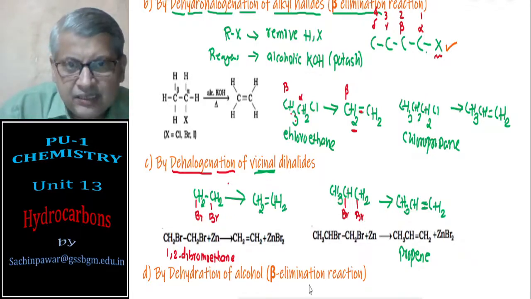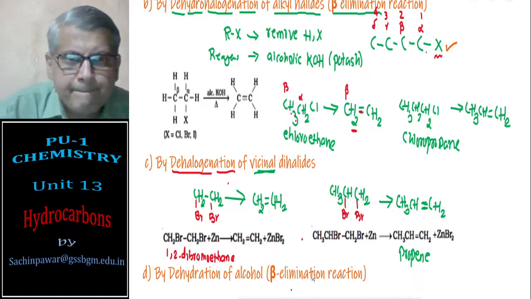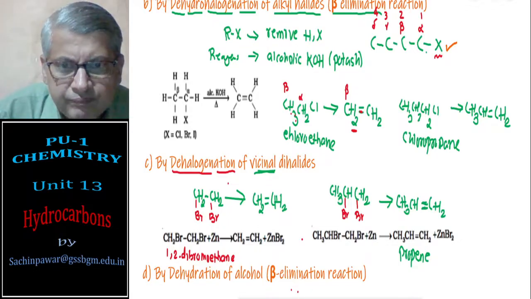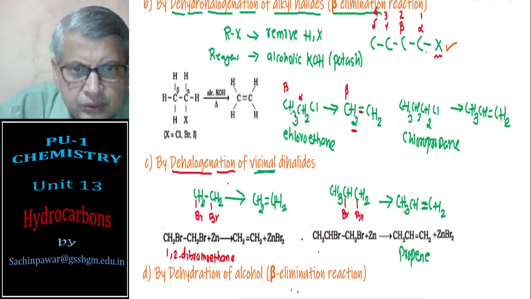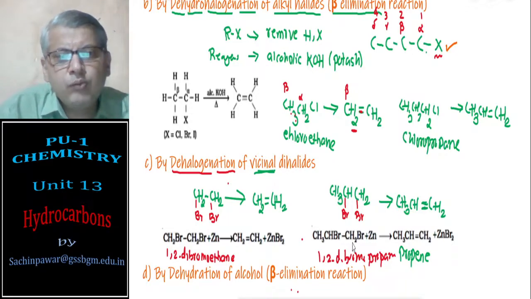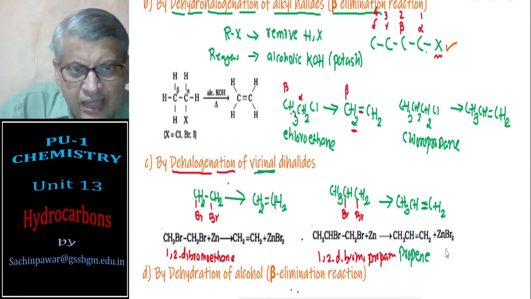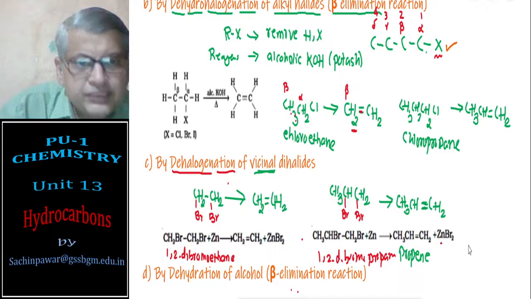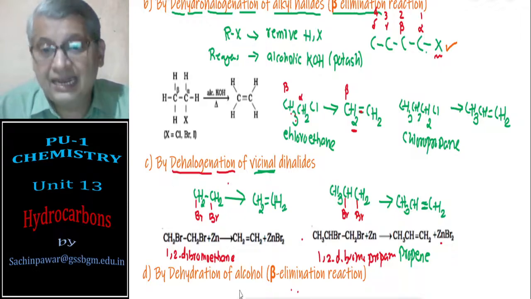So what is this? This is 1,2 dibromopropane. So 1,2 dibromopropane, when it is heated with zinc dust, you will end up with propene, and zinc will take away the bromine atom to form zinc bromide. This is the third reaction of preparation of alkenes.